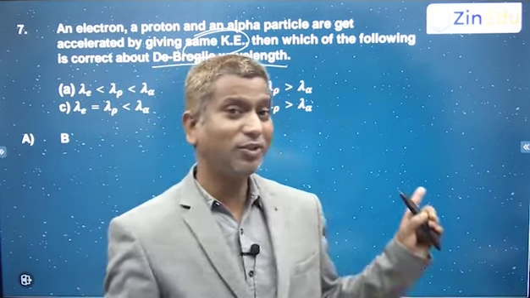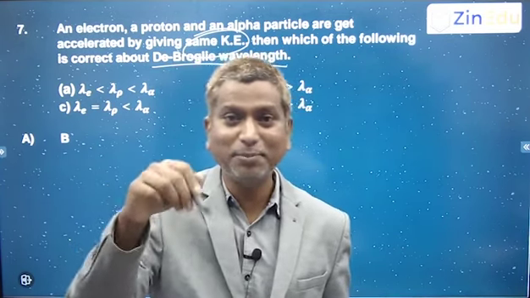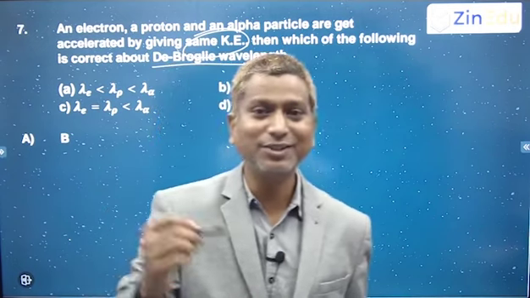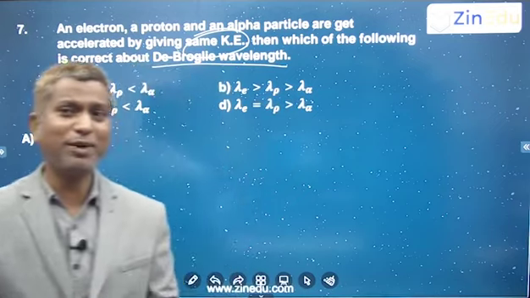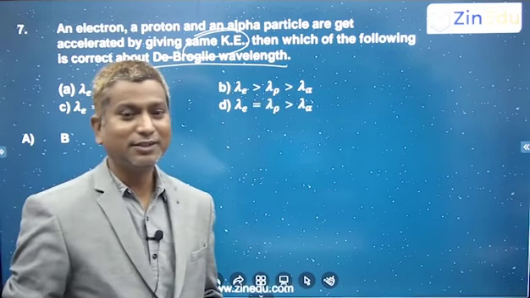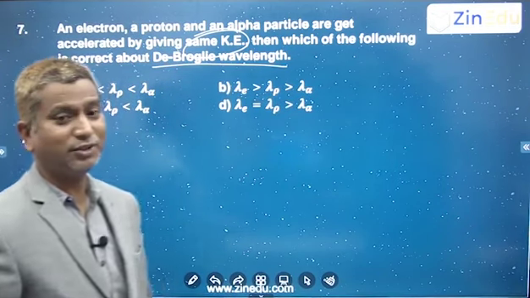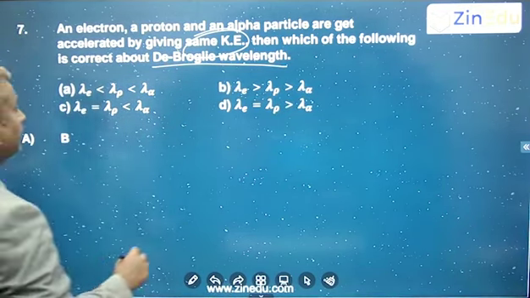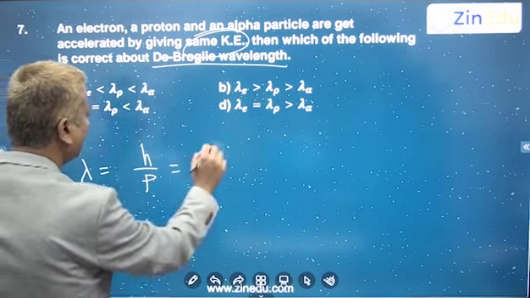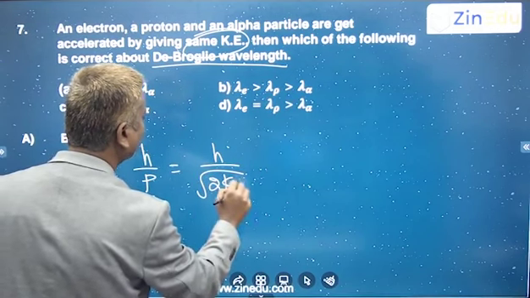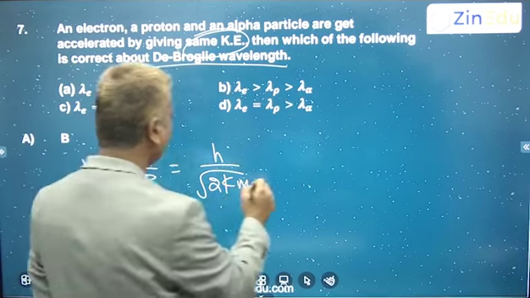And you will also find the other question, like these charged particles entering a uniform magnetic field, what is the radius of its circular path? Because both the formulas look a little bit similar, there also you use the kinetic energy, momentum and so on. Here also you are using the same. So we know the de Broglie wavelength is h by momentum, or h by root of 2 K m. The momentum of the particle is equal to root of 2 times kinetic energy into mass.